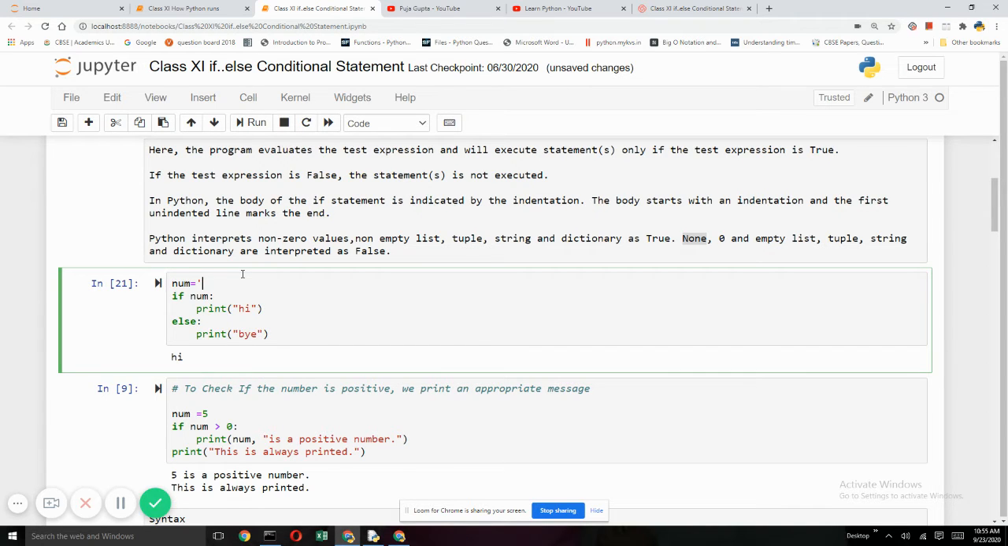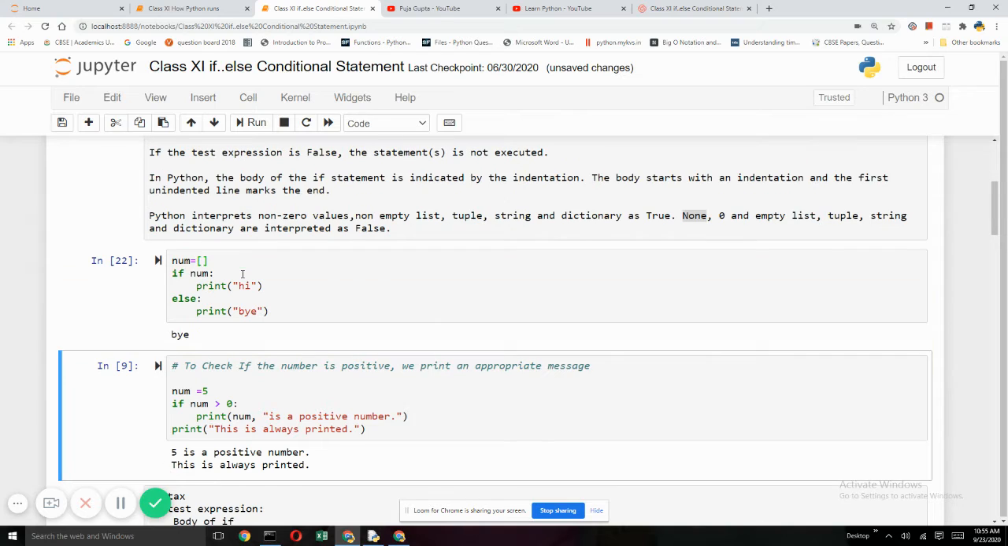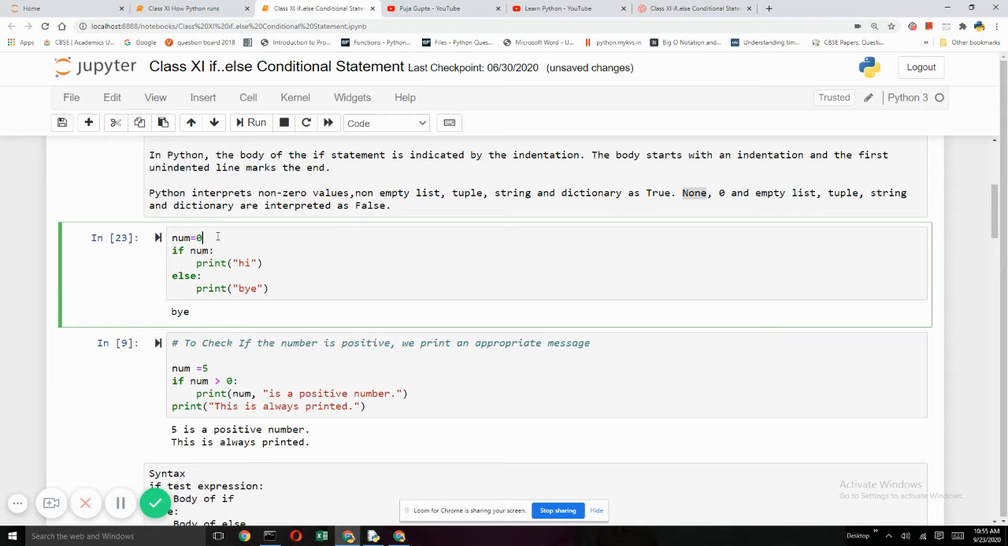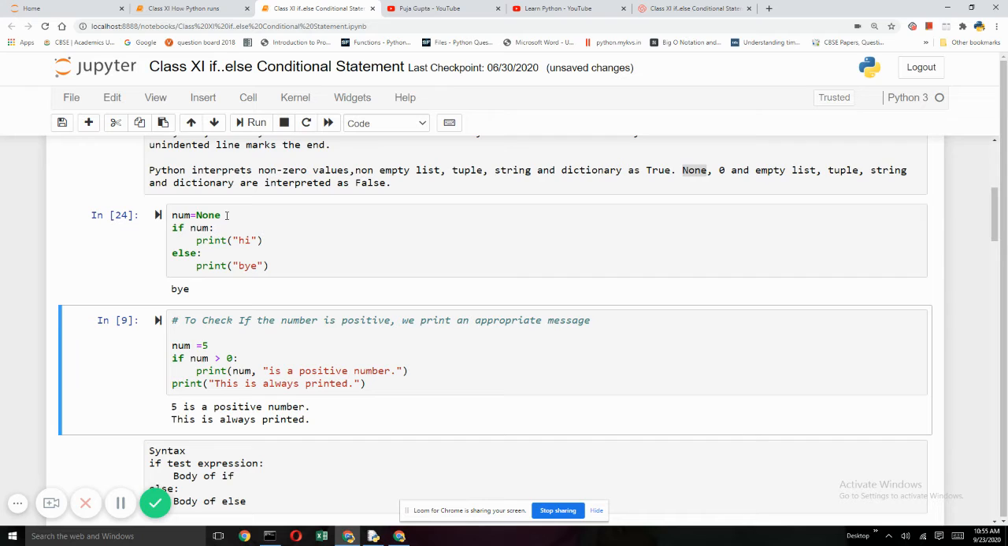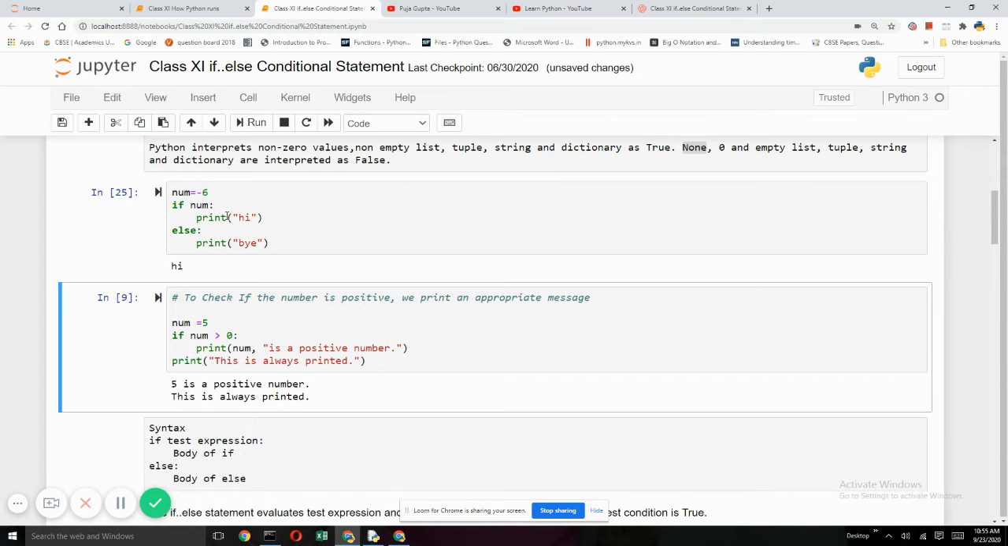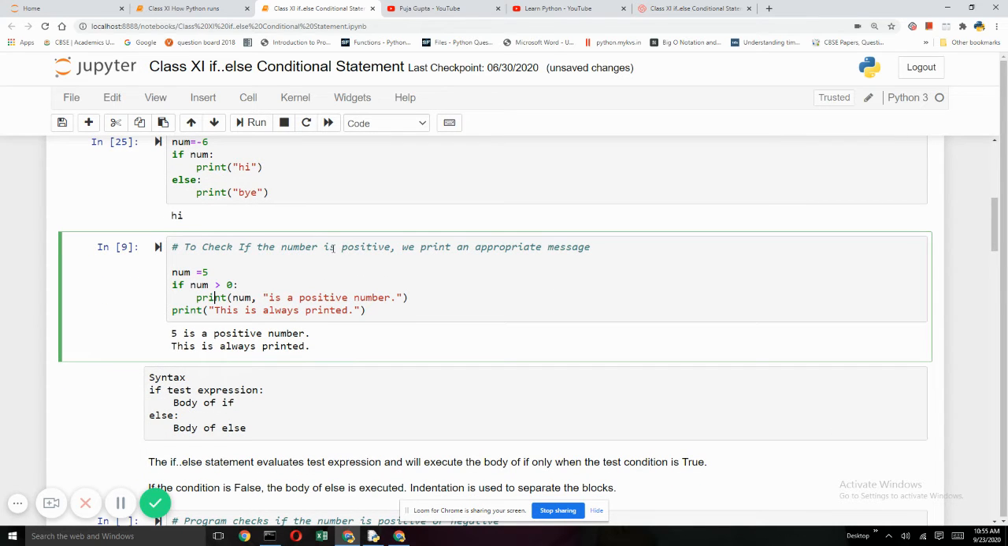So the same is with the empty list, it will be false. Same is with the number 0, it will be false. Same is with None, it will be false again. So anything that is non-zero, whether it is -6 also, is true. Non-zero is true. So it will go and print hi.